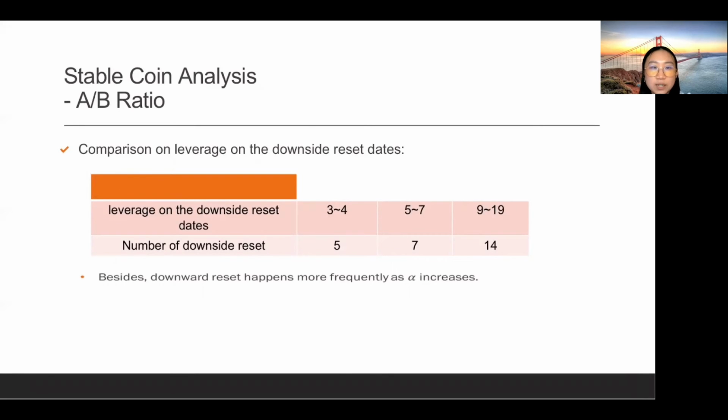Based on the given data, if alpha equals 0.5, 1, 2 respectively, corresponding leverages and downside reset dates are 3 to 4, 5 to 7, and 9 to 19, which is in line with what we mentioned in the previous slide. Besides, downward reset happens more frequently as alpha increases. The reason is that leverage grows with the increment of alpha, leading to smaller net asset values of Class B coin under the same amount of ETH price drop.